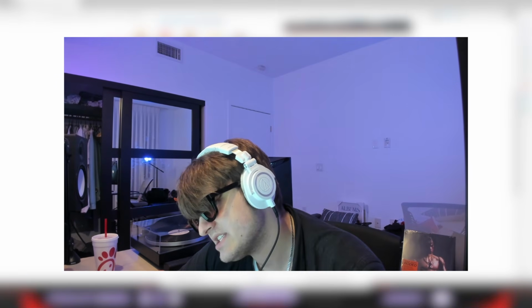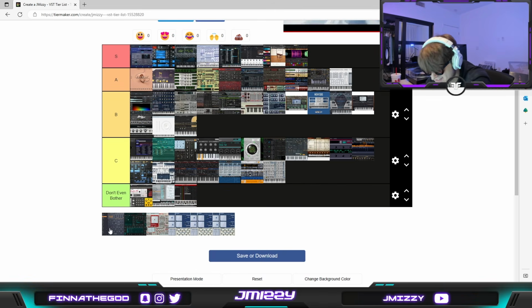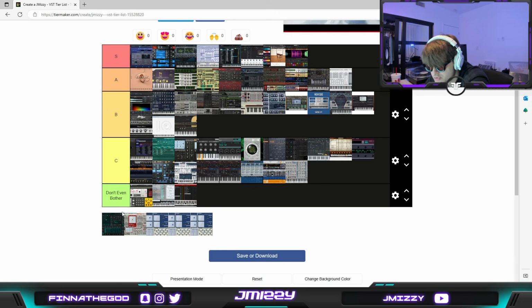Synplant, the random generating synth, conceptually really cool. In reality, when you're making beats, you associate certain synths with certain types of sounds, styles, preset banks. So when you have a randomized synth like this, it just doesn't work all that well. It's the thing you use when you're out of ideas and you're just like, oh, give me something. You know what I mean? So it's like C tier. It's flex, meh. Go to Rob Papen.